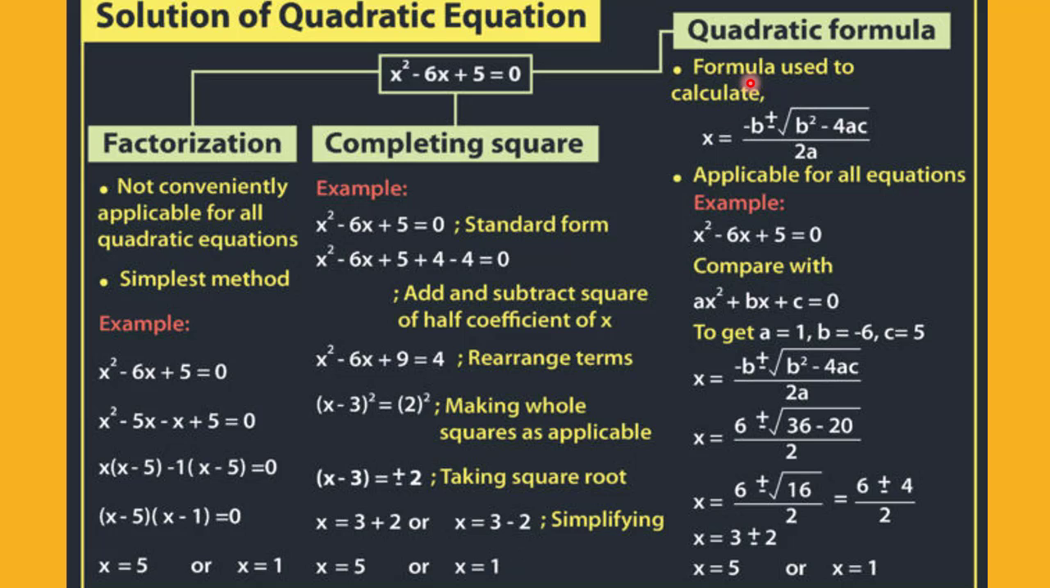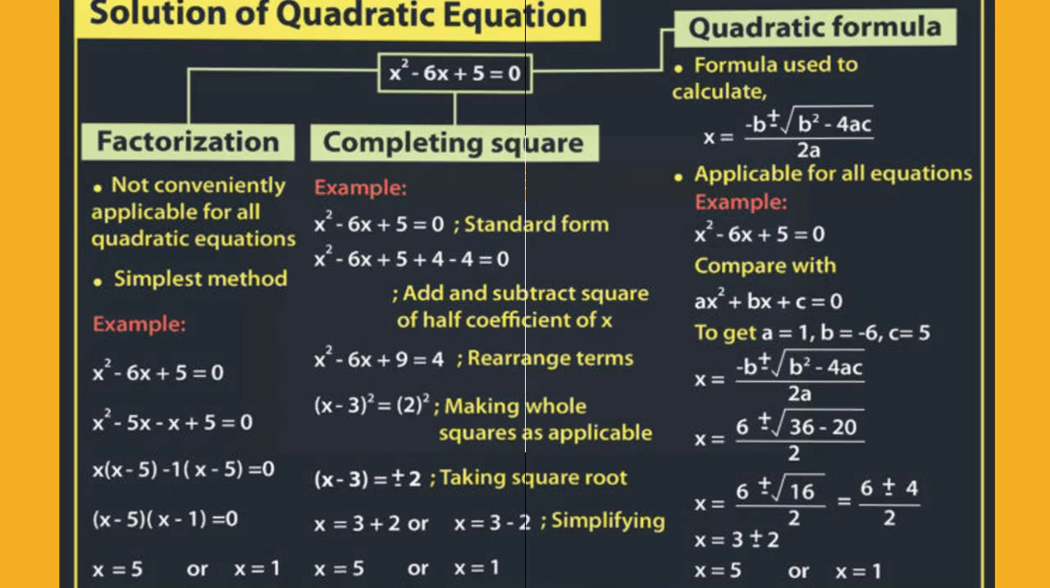Now for the quadratic formula, we know that the quadratic formula is x is equal to minus b plus minus square root of b square minus 4ac over 2a. This formula is applicable for all types of quadratic equations, and this expression is called the general roots of the quadratic equation. Now, putting the values of a, b and c from this quadratic equation into the quadratic formula and solving it for the values of x, we get x is equal to 5 or x is equal to 1.